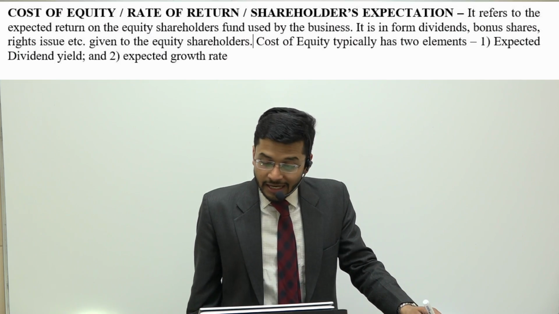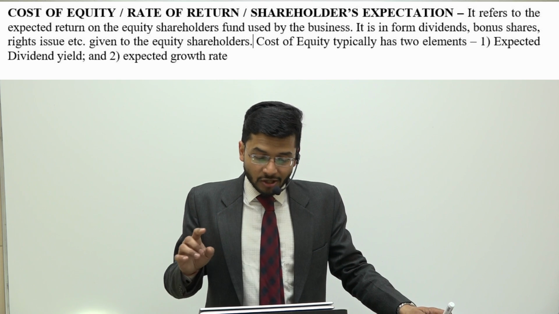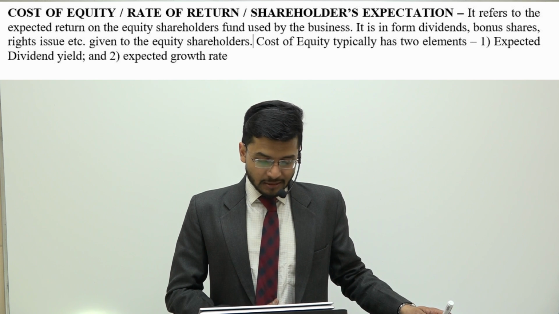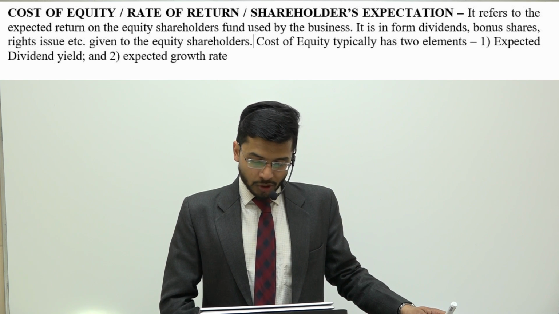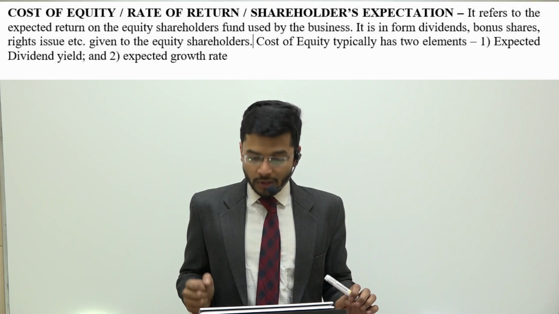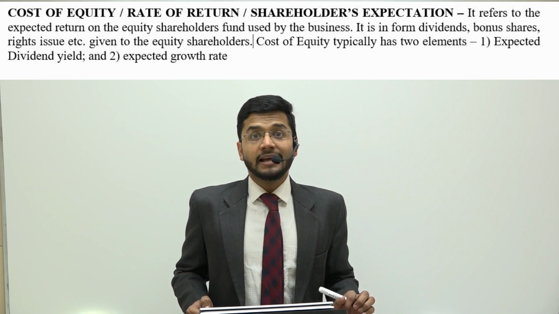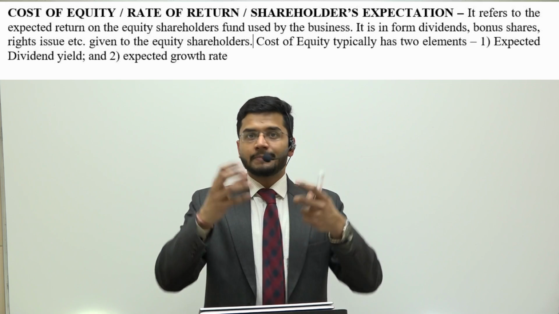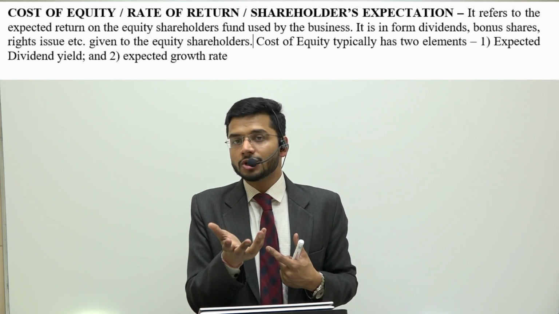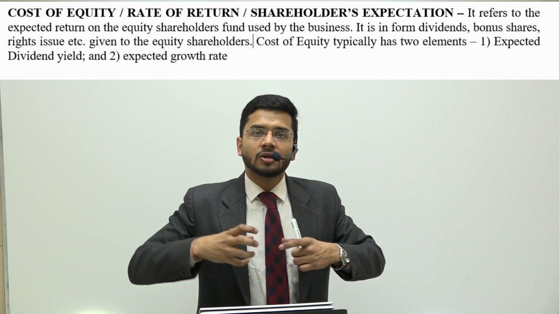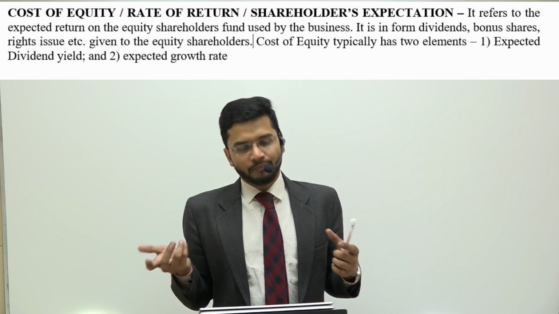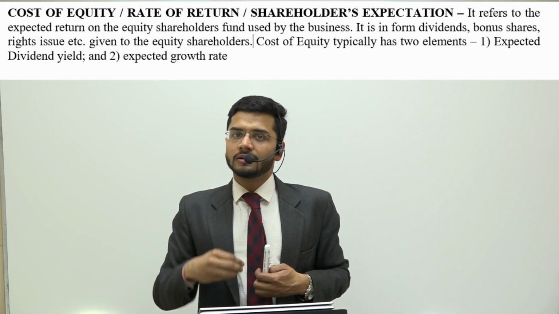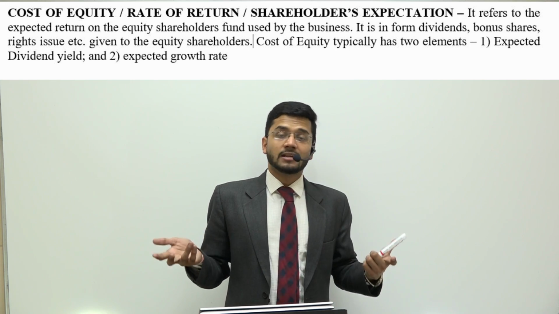Let us see the definition. It refers to the expected return on equity shareholders' funds used by the business. It is in the form of dividends, bonus shares, rights issue given to the equity shareholders. Cost of equity has typically two elements: expected dividend yield and expected growth. It is expected dividend yield, how much dividend we are going to get from a particular share. Second is how much the share is going to expand in terms of its market value. That is known as the expected growth rate. So growth rate and dividends are the two forms of returns which we expect from a particular share, and that is nothing but cost of equity.